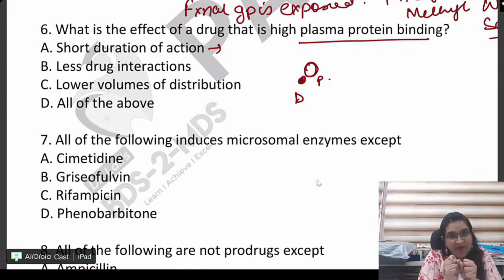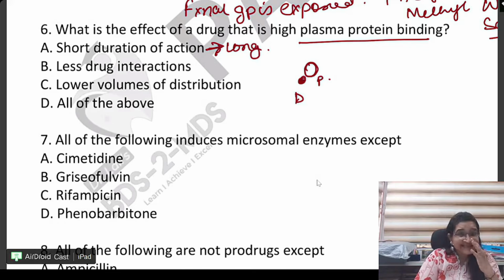If something is bound, it cannot act. Like suppose there is a couple, right? Sometimes they do study together, but many times the studies suffer, right? Especially of the boy, right? Short duration of action is not correct, because it doesn't have short duration, it has long duration.